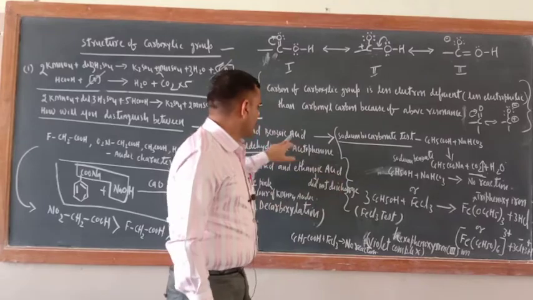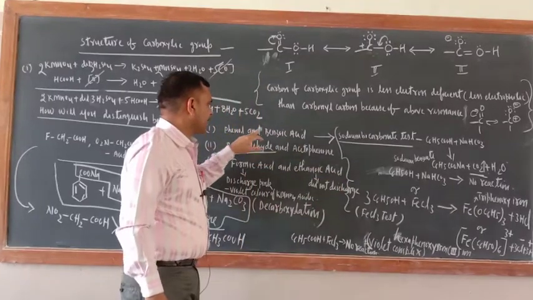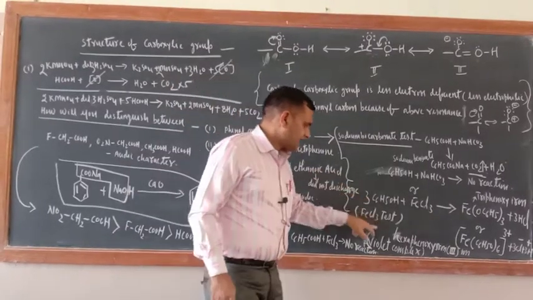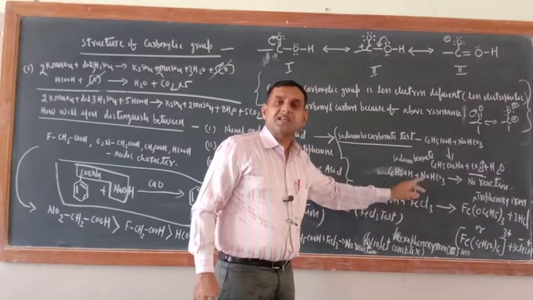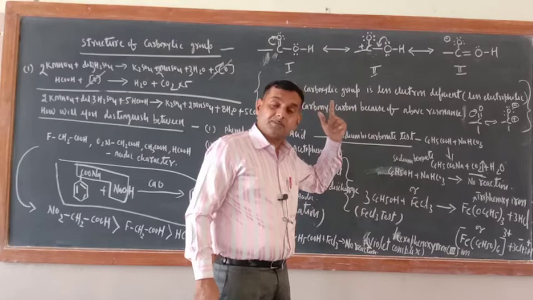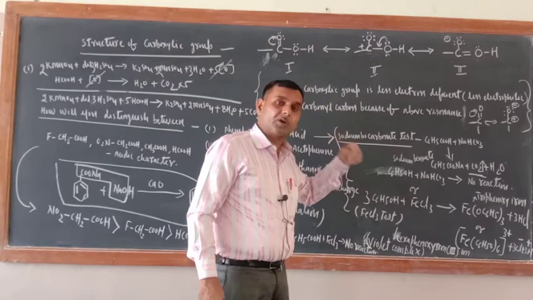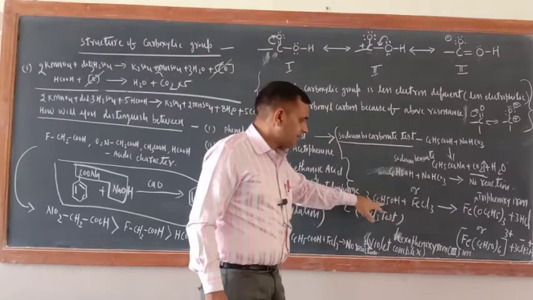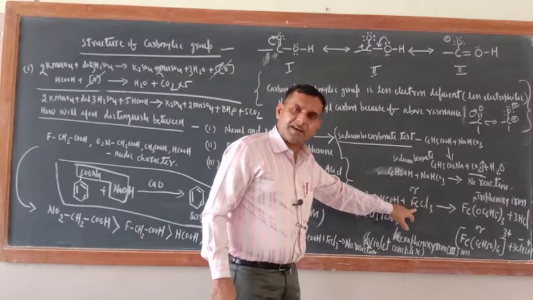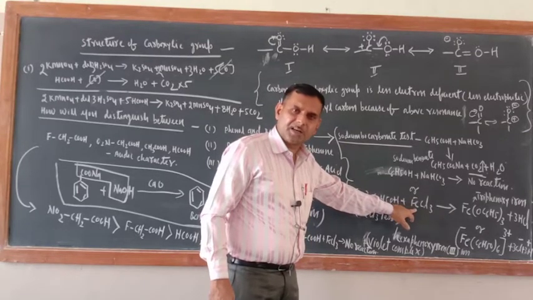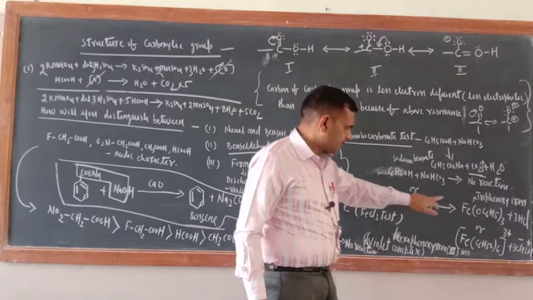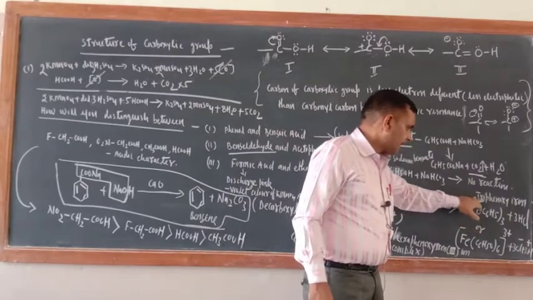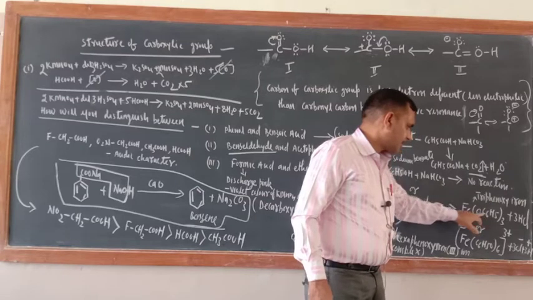Next, one more test is there to distinguish between phenol and benzoic acid. That is neutral FeCl3 test. And when I taught you phenol, that time only I told this reaction. See, phenol will neutralize the FeCl3, means phenol will react with the FeCl3. How? It will form this compound. What is the name of this one? Triphenoxyiron.